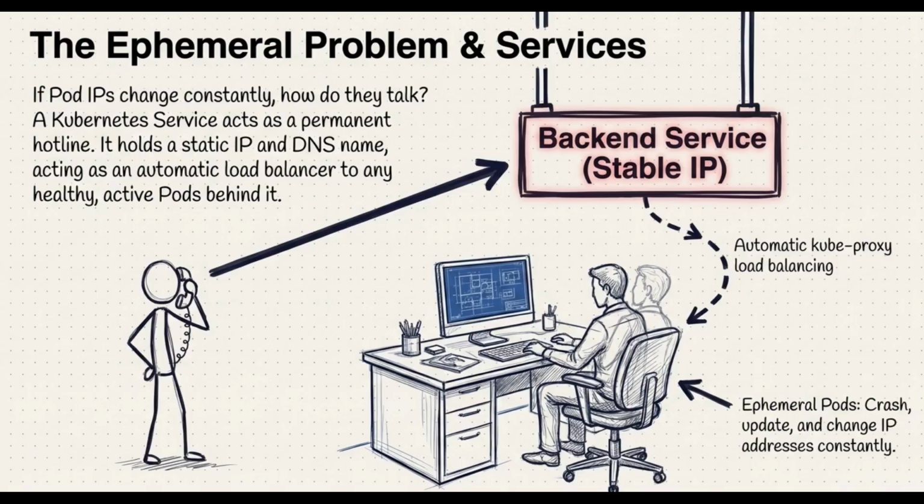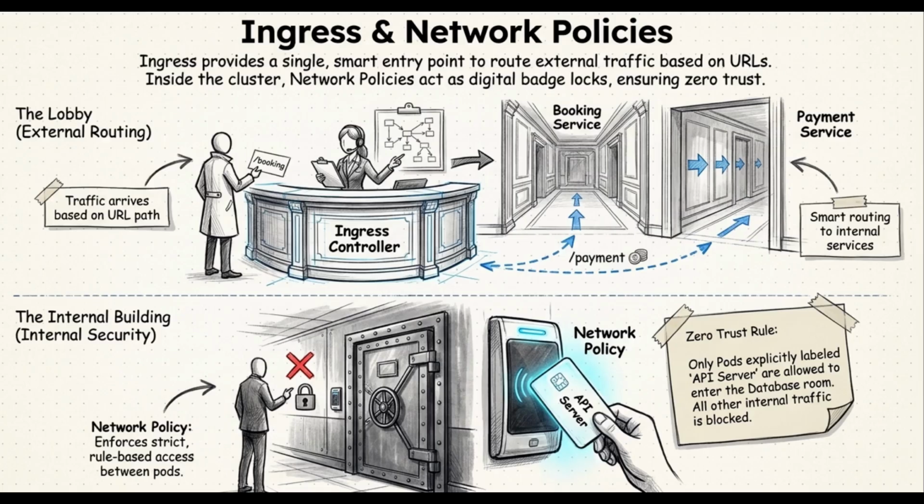Then you have a service, which acts as a permanent department hotline. Ingress serves as the smart receptionist routing outside visitors to the right internal department. And network policies, those are just digital security badges ensuring only authorized personnel can enter specific rooms. When you look at it this way, it's really just a highly automated digital city.